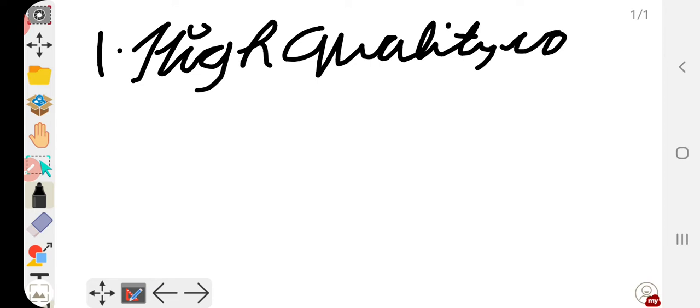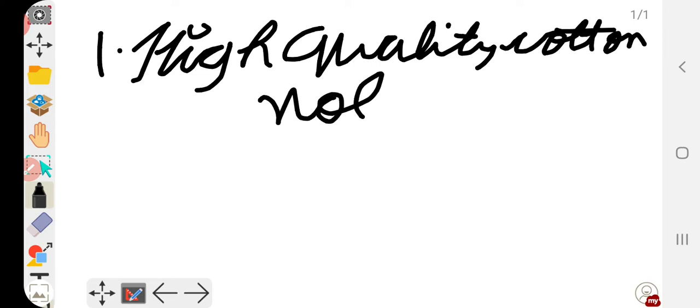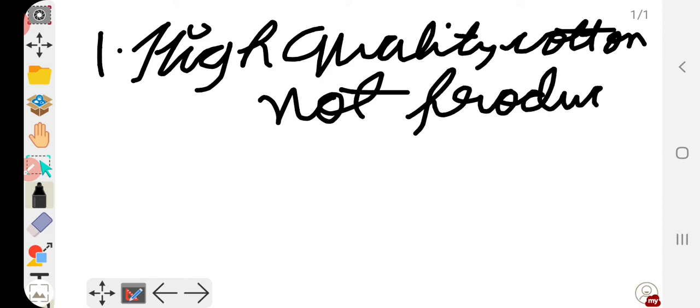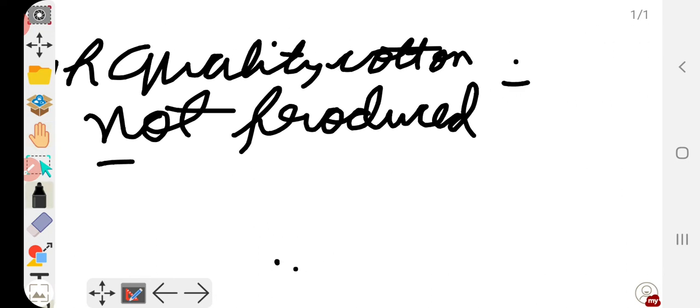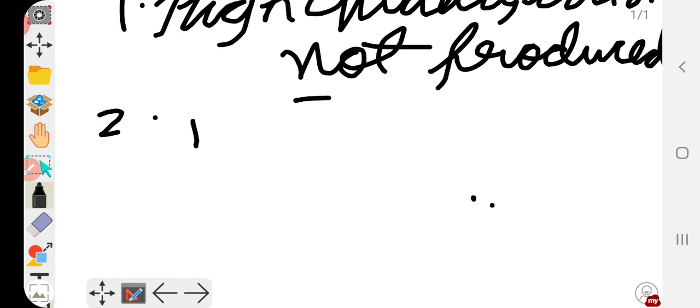That is the first point. Second, they have to import high quality cotton. So their production depends upon imported yarn.